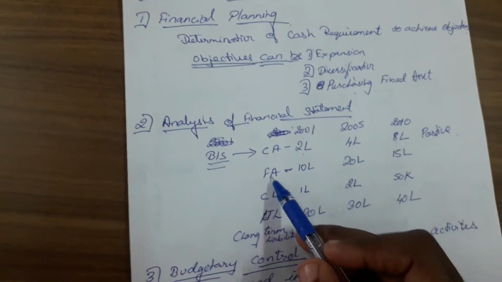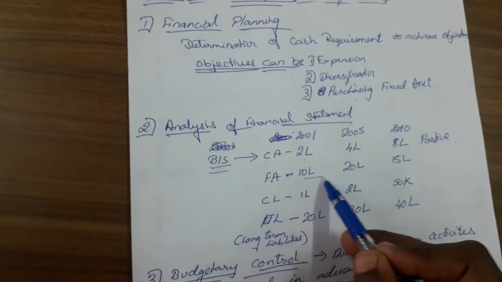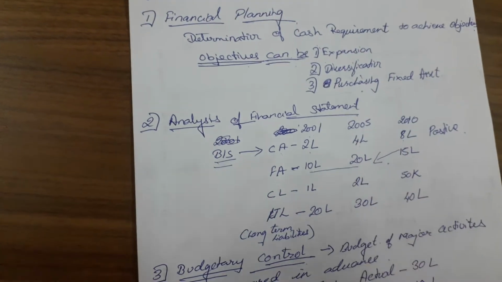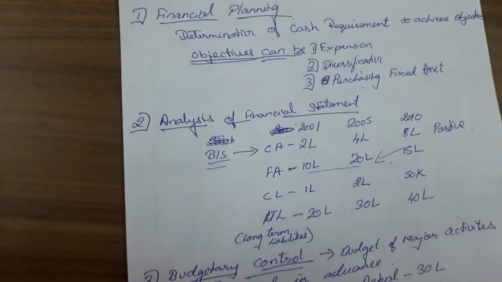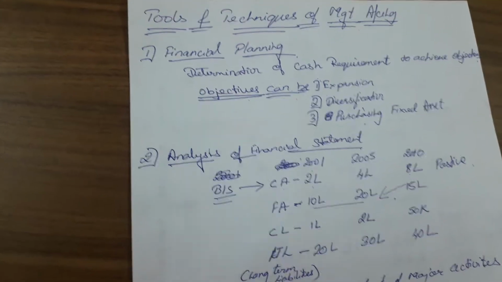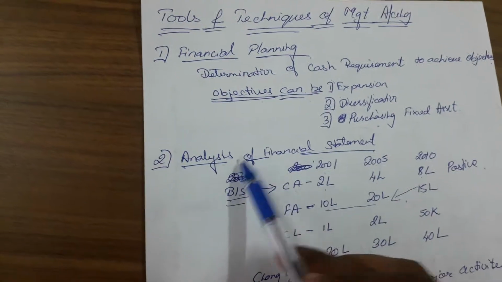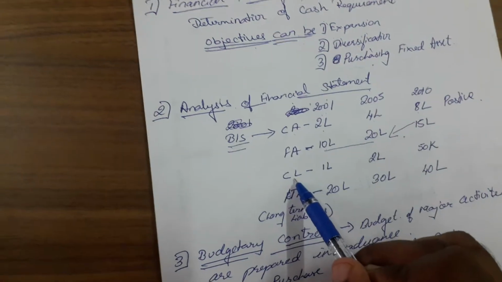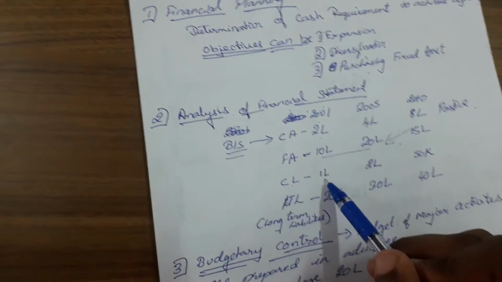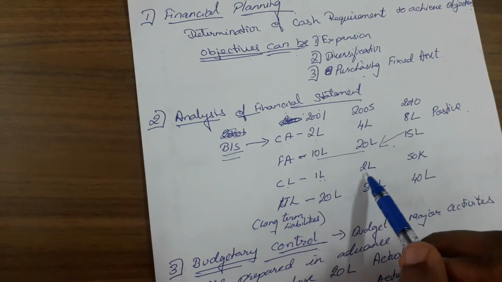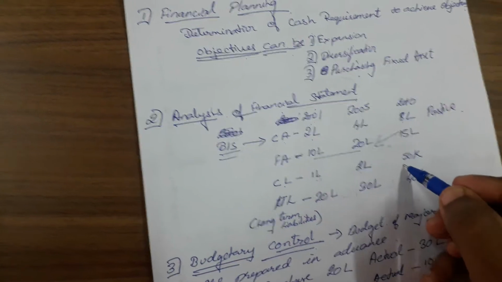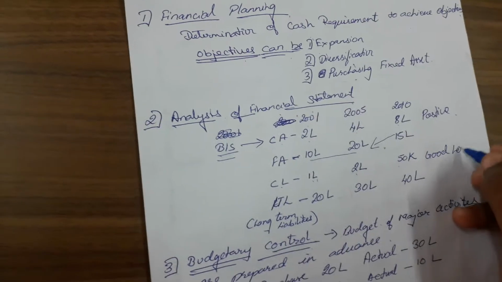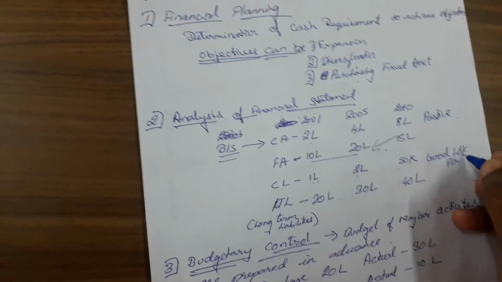Now my fixed assets are increasing for 5 years, but decreasing for another 5 years. So this is how management accounting analyzes it. Analysis of financial statements. The next analysis I have done is with respect to current liabilities. You can check my current liability first increased and then suddenly decreased. So this is very good, a positive statement.